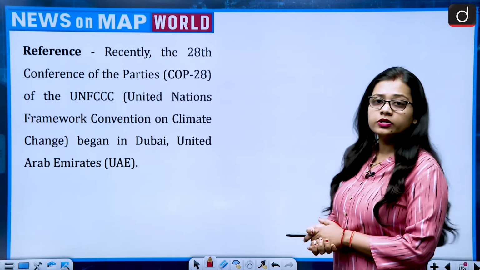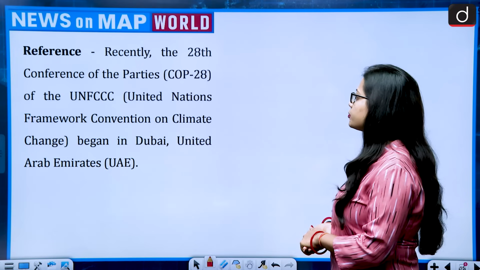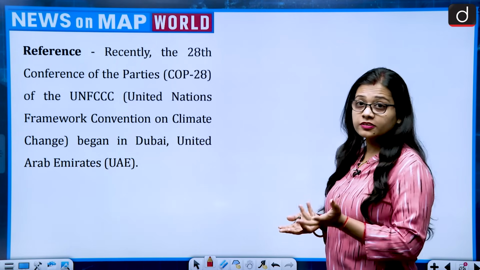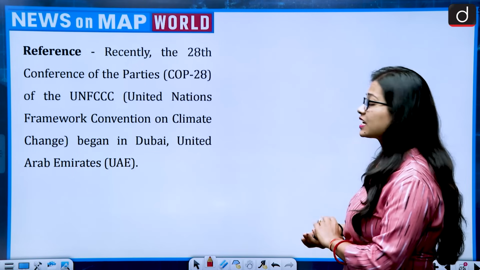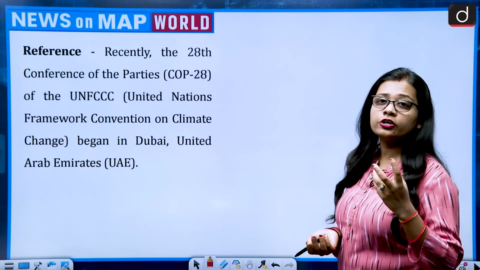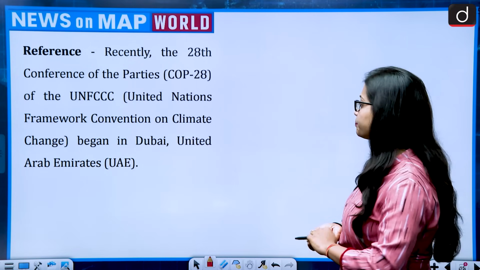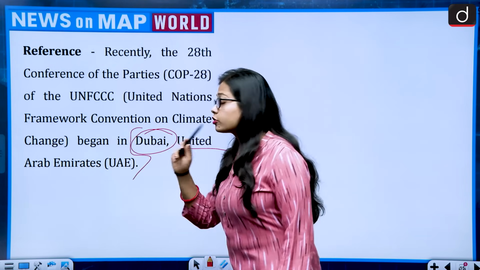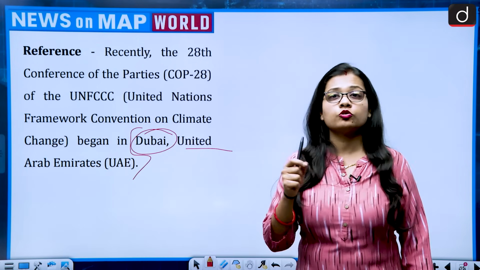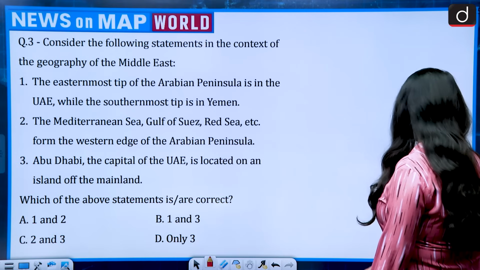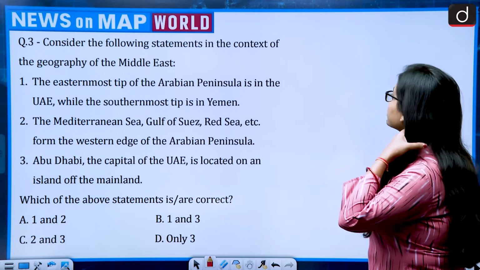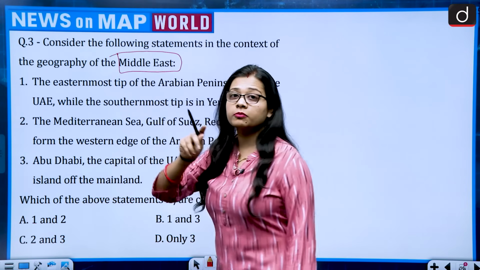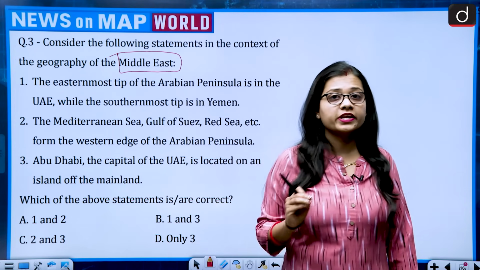The reference talks about the recent 28th Conference of the Parties, that is COP28 of the UNFCCC. What is UNFCCC? It is the United Nations Framework Convention on Climate Change, one of the most important topics with respect to the environment exam, which began in Dubai, UAE. You need to remember this fact, that COP28 took place in Dubai, UAE. Now the question says, consider the following statements in the context of the geography of the Middle East. It is not talking about any particular country, it is talking about the Middle East.